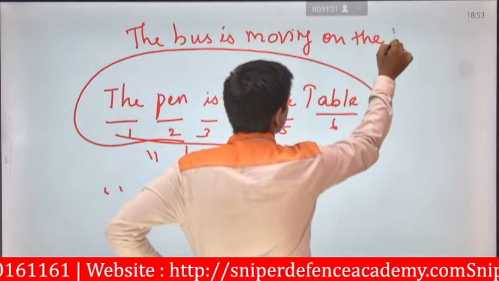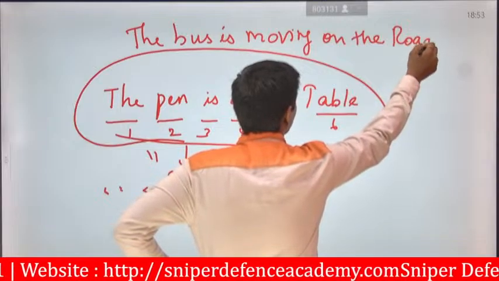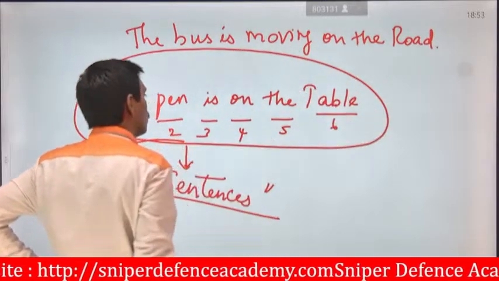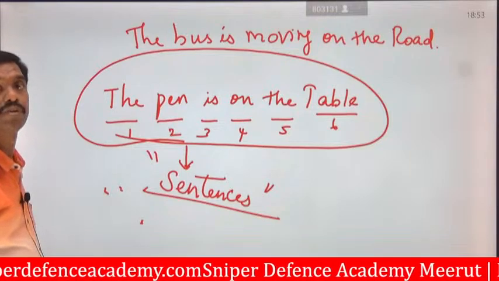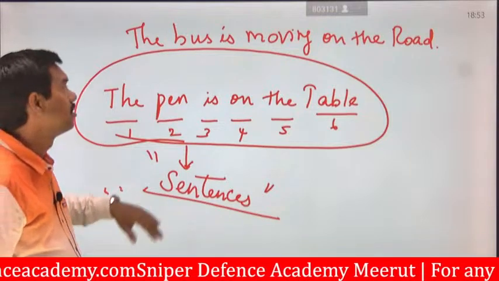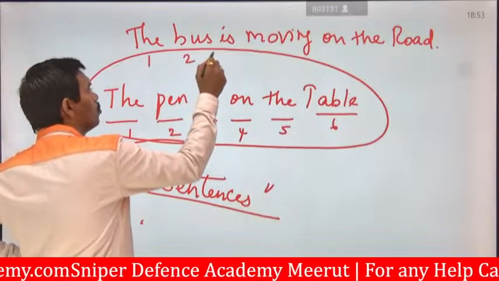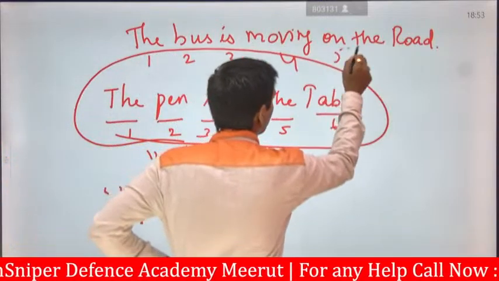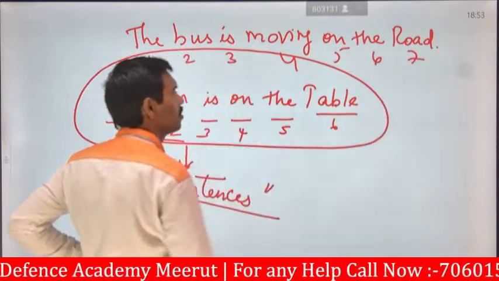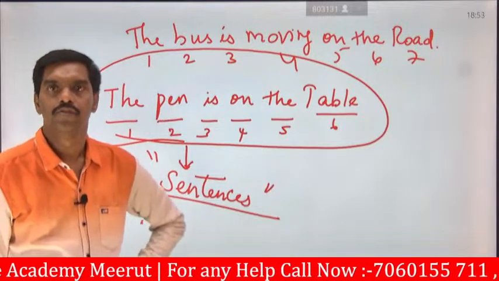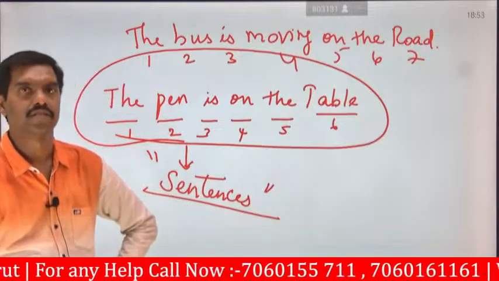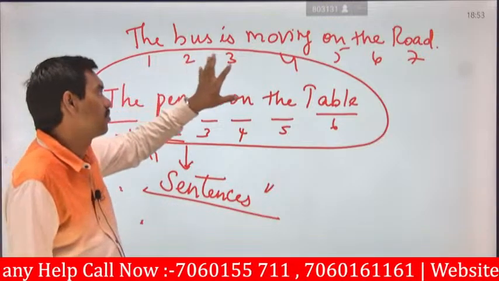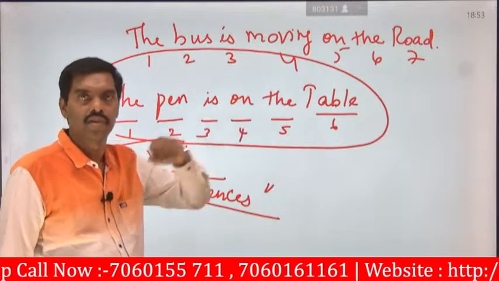Yes, this is also a sentence. How many words are available in this? 1, 2, 3, 4, 5, 6, 7 words are available. Okay, once you join all these words, then the sentence will appear.